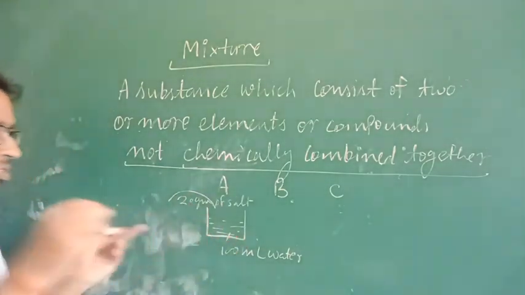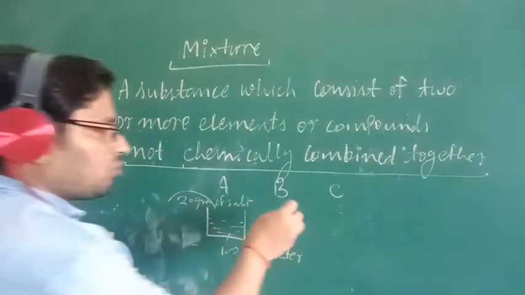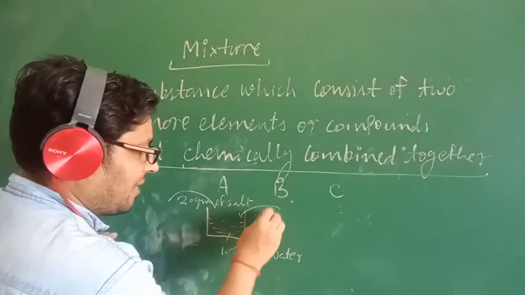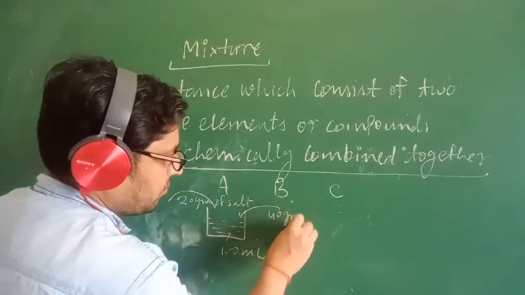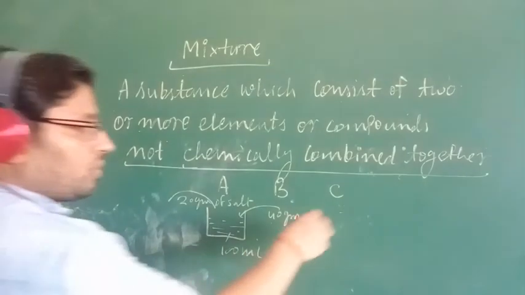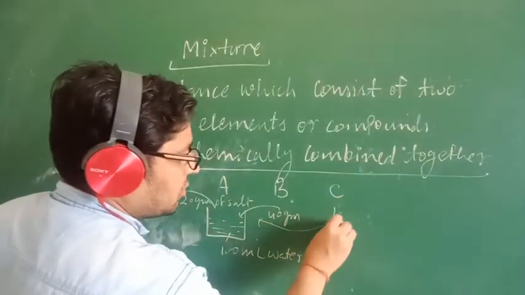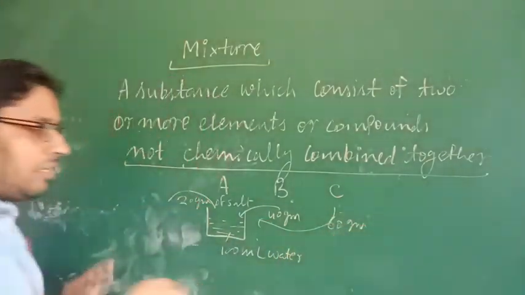That means this is a mixture of salt and water. What has student B done? He added 40 gram of salt in 100 ml of water. Student C is going to add 60 gram of salt in 100 ml of water.